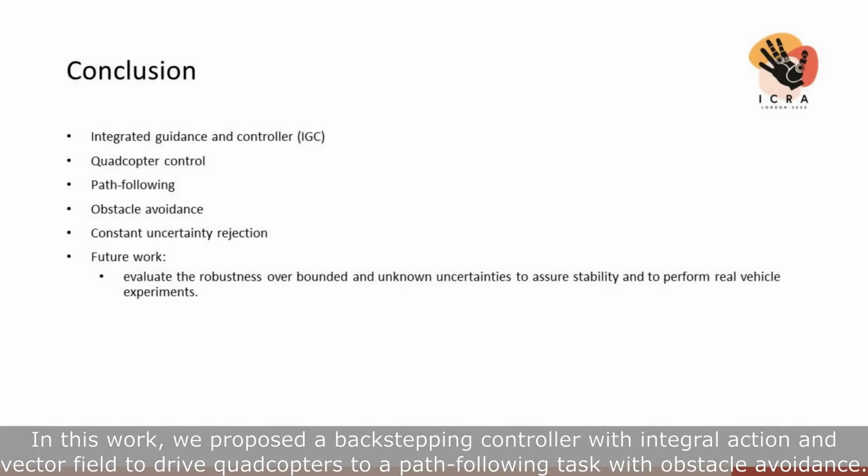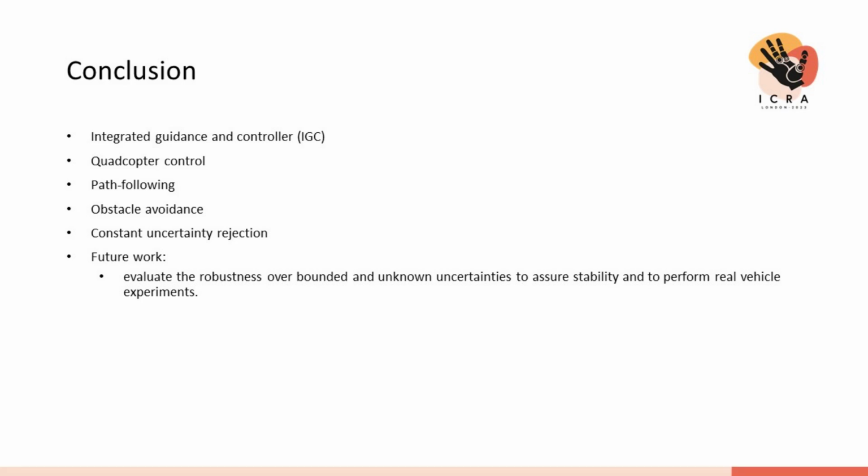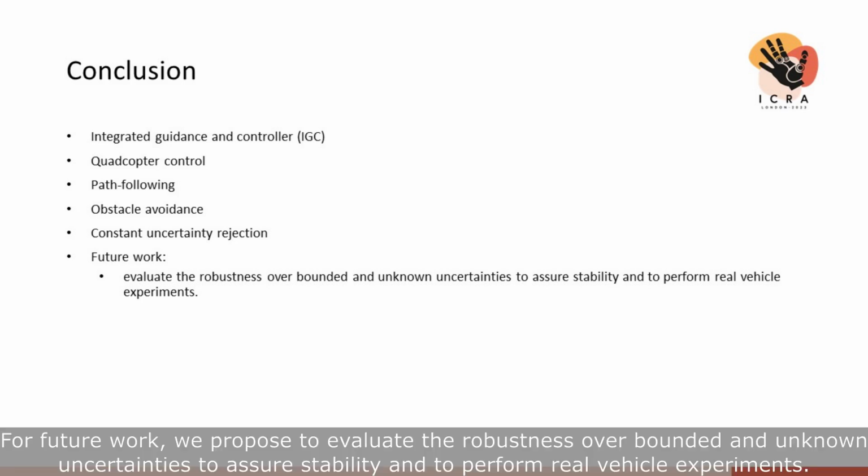In this work, we proposed a backstepping controller with integral action and vector field to drive quadcopters to a path-following task with obstacle avoidance. For future work, we propose to evaluate the robustness over bounded and unknown uncertainties to assure stability and to perform real vehicle experiments.